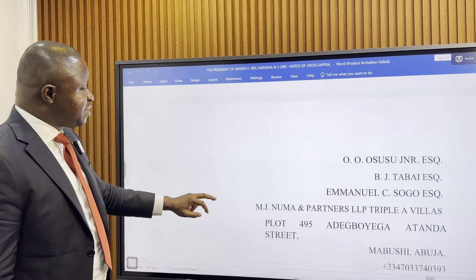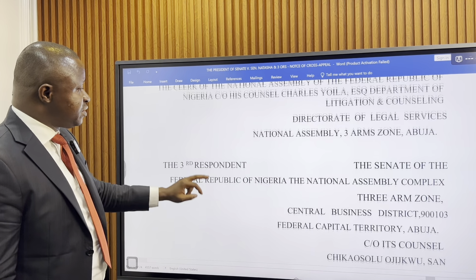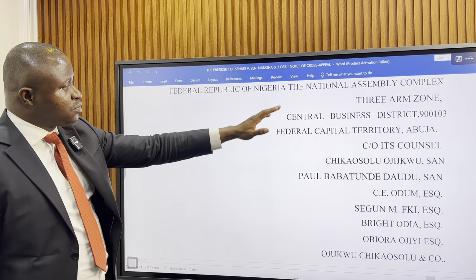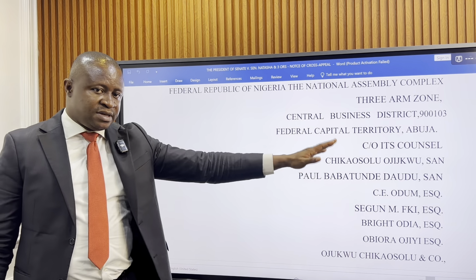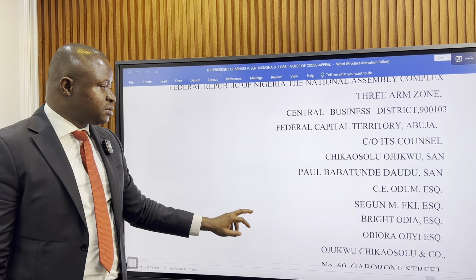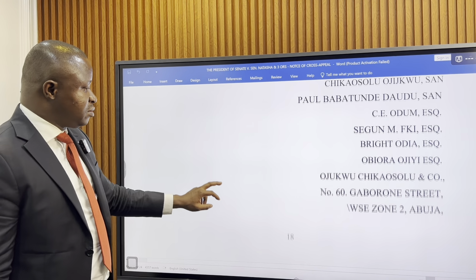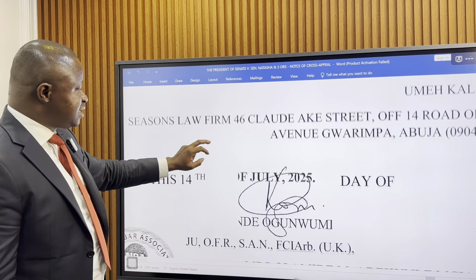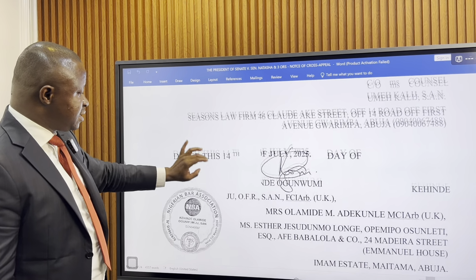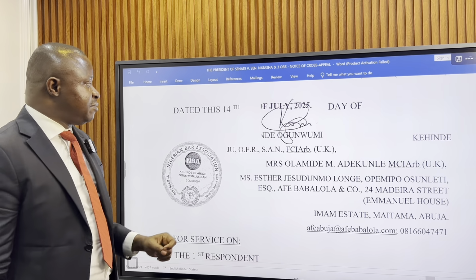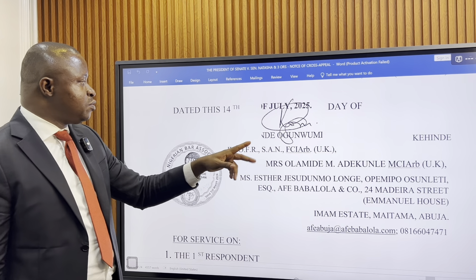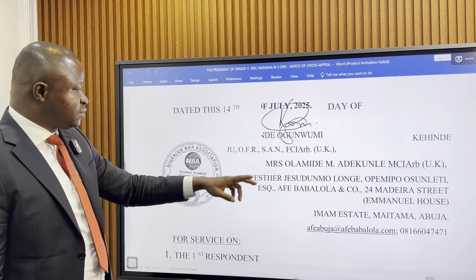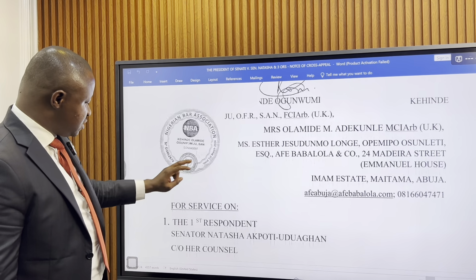And it's been signed by counsel to the Senate, plenty lawyers. You know, the Senate, they have a lot of money, so they can afford to hire all these learned gentlemen, my colleagues, to enjoy the money but do the work for them. And finally, it is signed by one of the lawyers there representing all of them, Ogunwumi, Senior Advocate of Nigeria, Counsel for the Senate, Emmanuel House in Abuja.